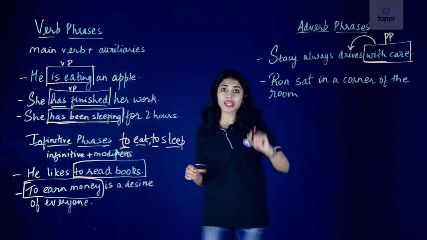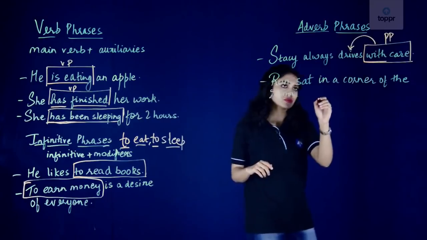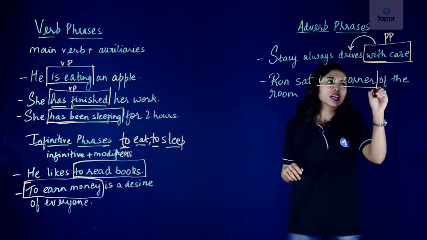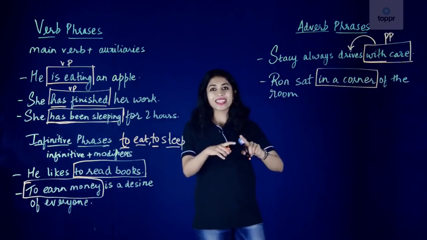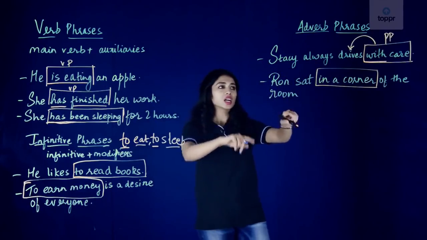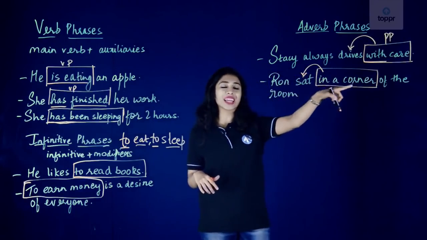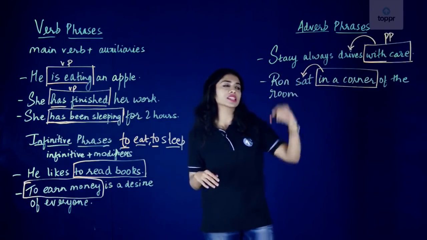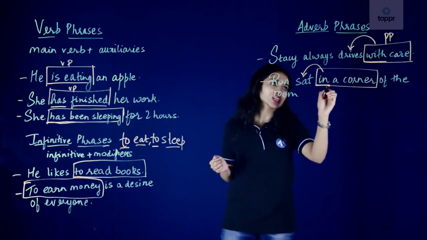So let's move on to our next sentence now. Ron sat in a corner of the room. So in a corner is our adverb phrase because where did he sit? He sat in a corner. And it's telling us more about the verb sat, and therefore in a corner is our adverb phrase. You can also call it a prepositional phrase because it starts with a preposition, in.